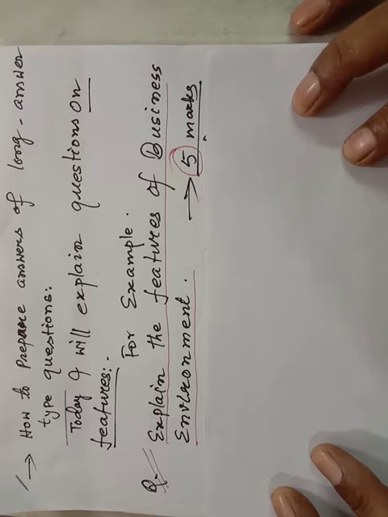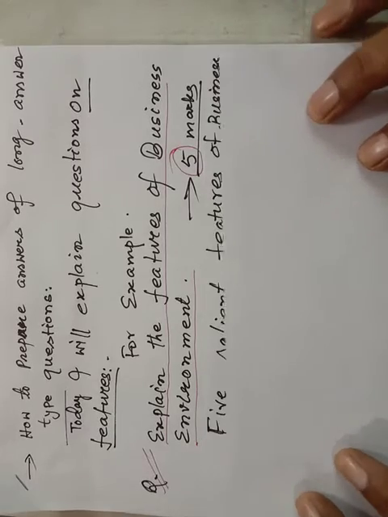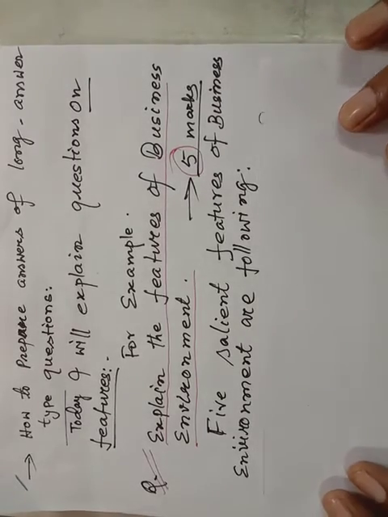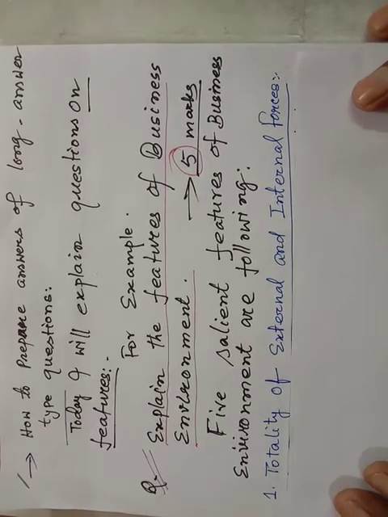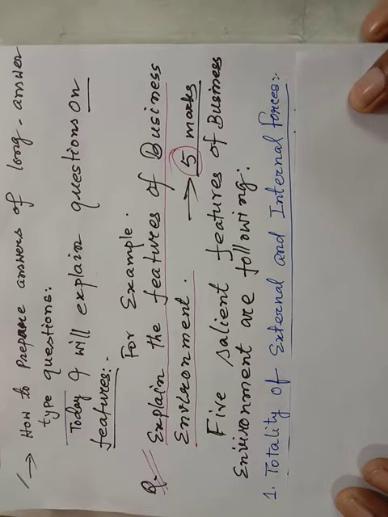Now the technique of explanation you have to learn here: how to explain the name of the point. Suppose it is written, you see, totality of external and internal forces. Now the words given here are totality, external and internal.